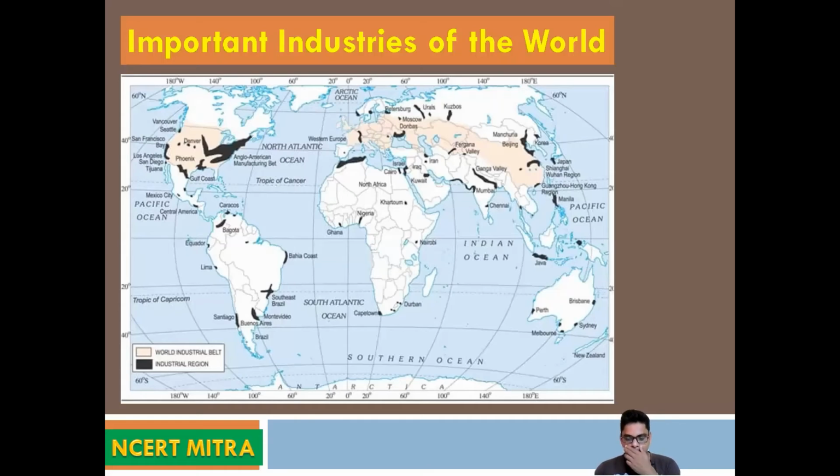In North America, you can say the North Appalachian area, then the Great Lakes region and the Mid-Atlantic region. In Europe, you can find Russia, Germany, Turkey, Ukraine. So these are the areas where you can find it.